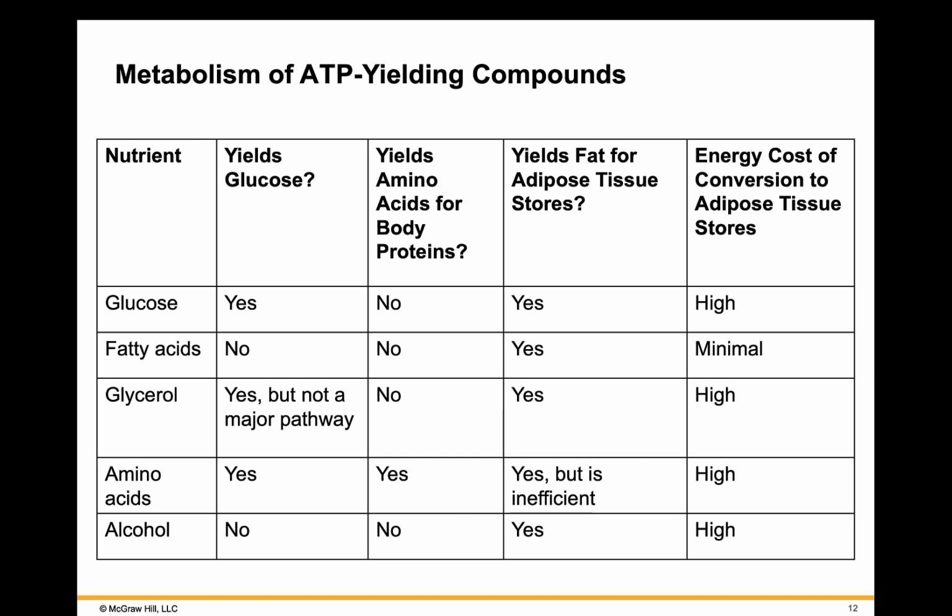If we look at amino acids, yes, we can get glucose, but it's not easy. Of course, we're getting amino acids since we are amino acids. It is not very efficient for fat adipose tissue storage, and the cost is high. If we look at alcohol, we do not get glucose or amino acids. We can get fat, but the cost of conversion to adipose tissue stores is relatively high.